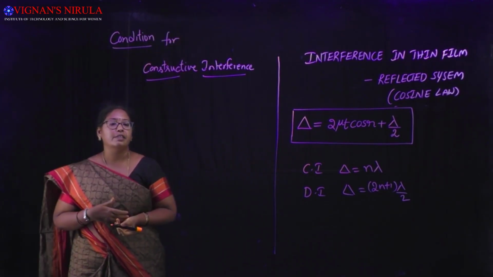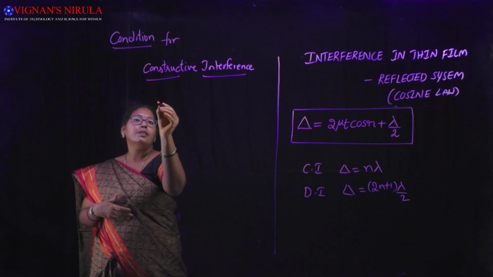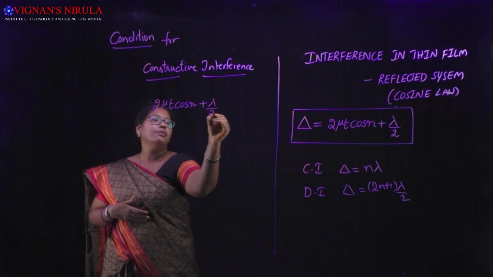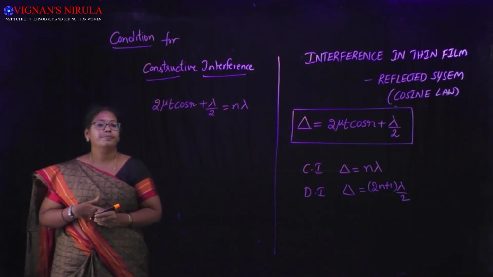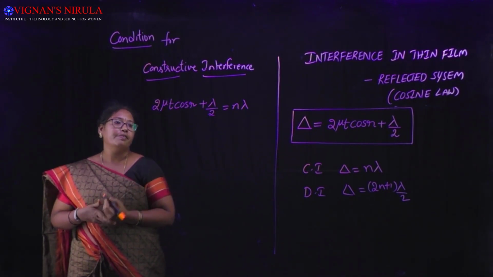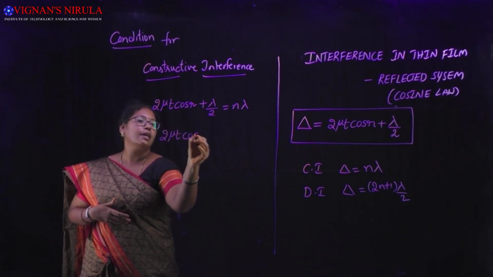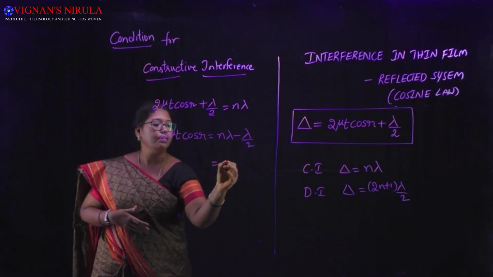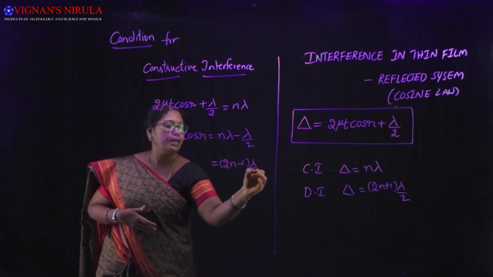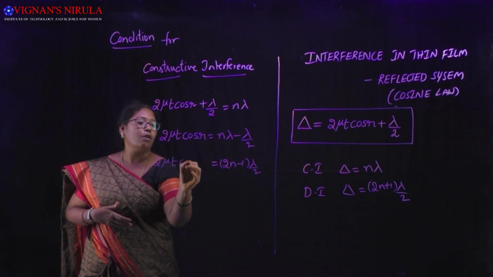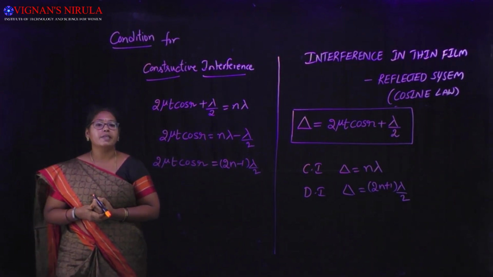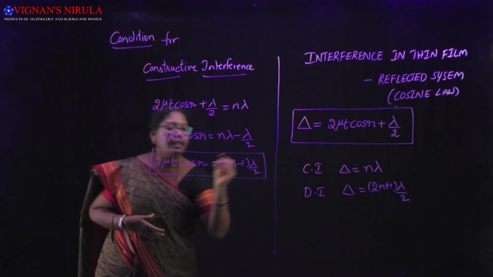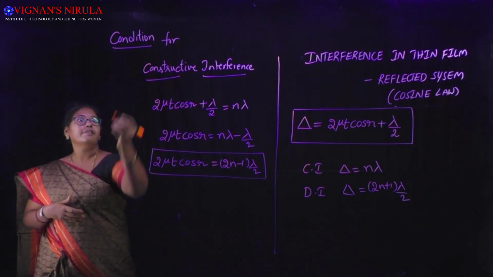constructive interference. So when path difference delta, which is 2 mu t cos r plus lambda by 2, is equal to n lambda, we get constructive interference. Modifying it, 2 mu t cos r is equal to n lambda minus lambda by 2, that is equal to (2n-1) lambda by 2. Here 2 mu t cos r is equal to (2n-1) lambda by 2. I get a constructive interference in case of interference in thin film.